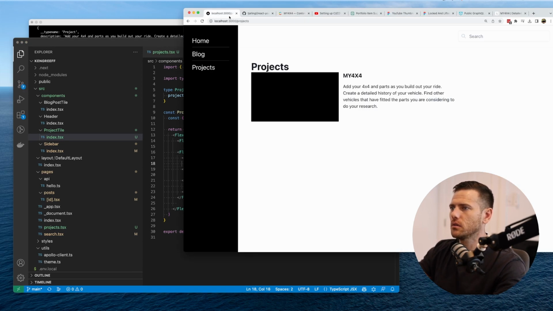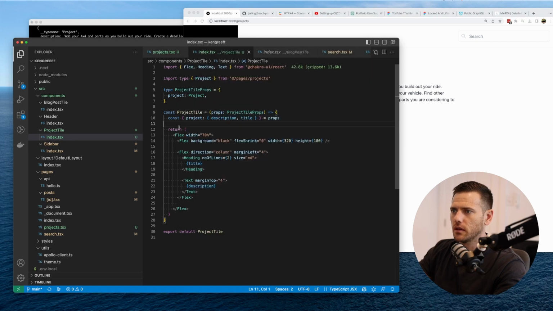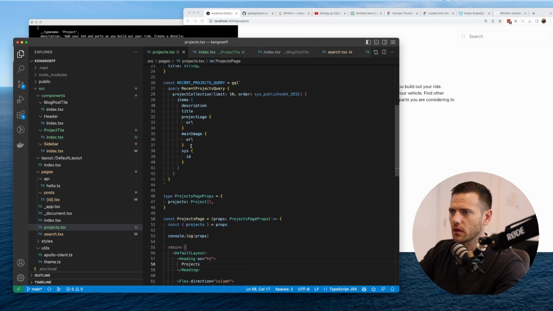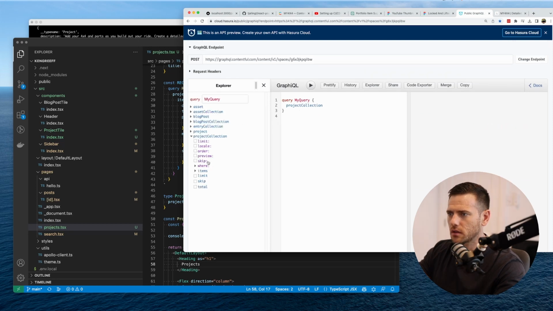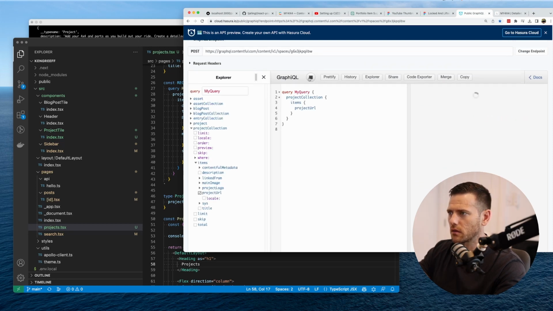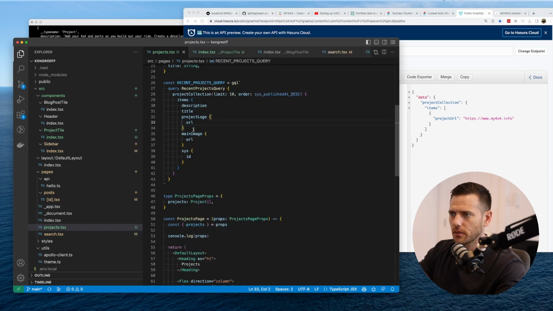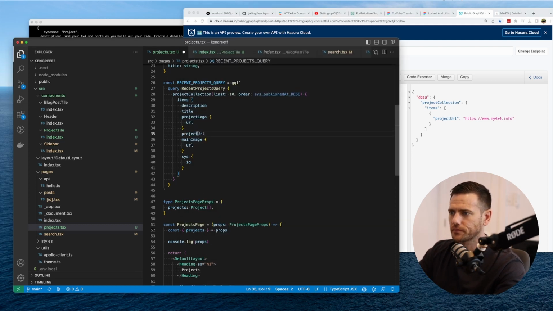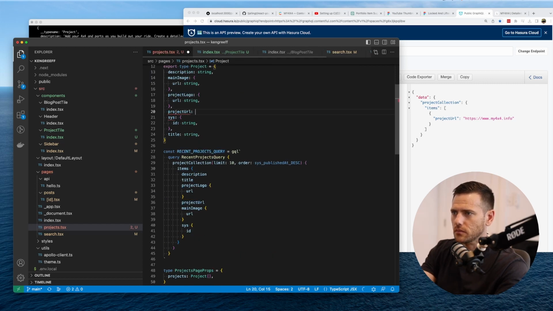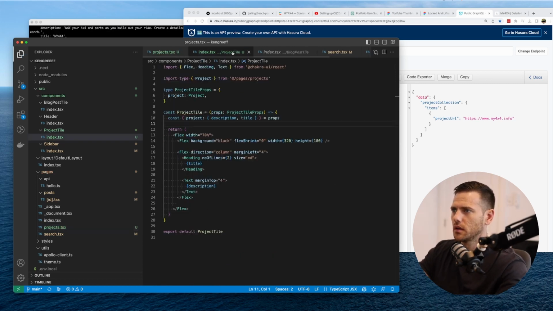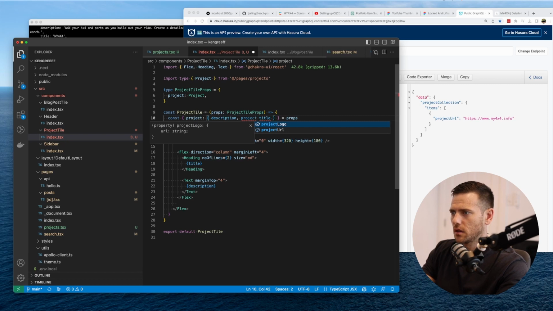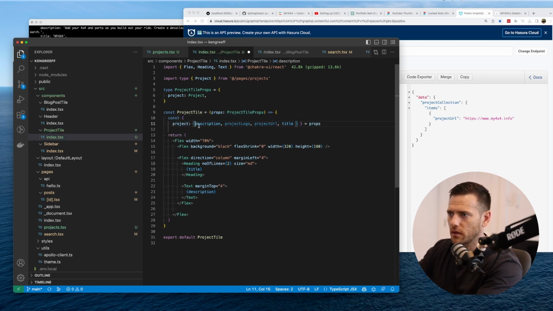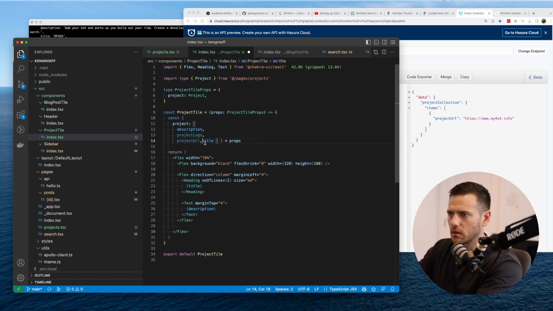So that's cool. Now what I want to do, remembering we have to add this to our GraphQL, so let's just see what we have here. Items. There we go. Project URL. We can grab that. So that's all we need. So we can chuck that in here, and also add it to our type. It's a string, it's required. Awesome, so now from here, we're going to get project logo, and we're going to get project URL. And that's the beauty of TypeScript, it's telling us everything that's available on that one. So we're going to grab this.